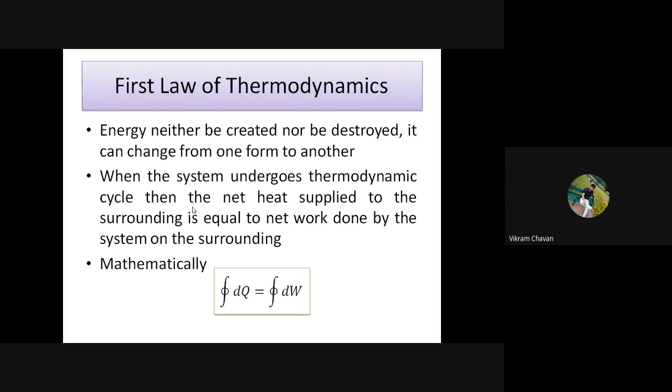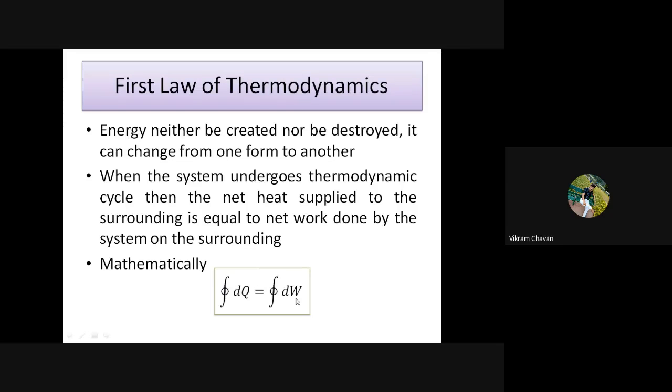Mathematically it is represented as cyclic integration of dq is equal to cyclic integration of dw. So dq is nothing but the change in energy, or heat, and dw is nothing but the change in work done.